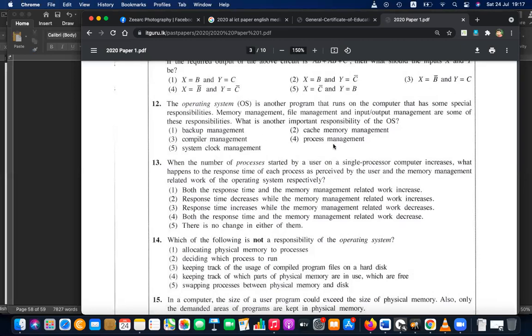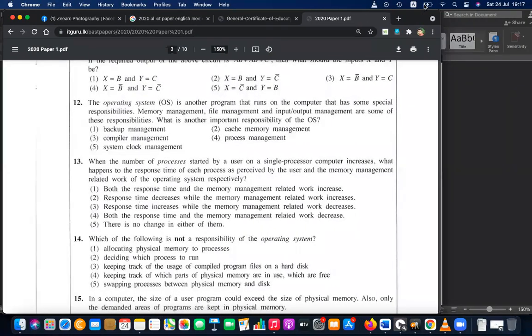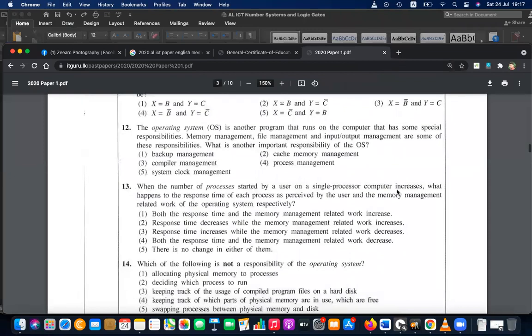Process management, yes, that is one of the main parts. So the 4th one is the answer. All of you have given the 4th one, and that is correct: process management, the main task. System clock management, no. Everything is managed according to the system clock, but the system clock is a hardware implementation, so the operating system is not managing that.